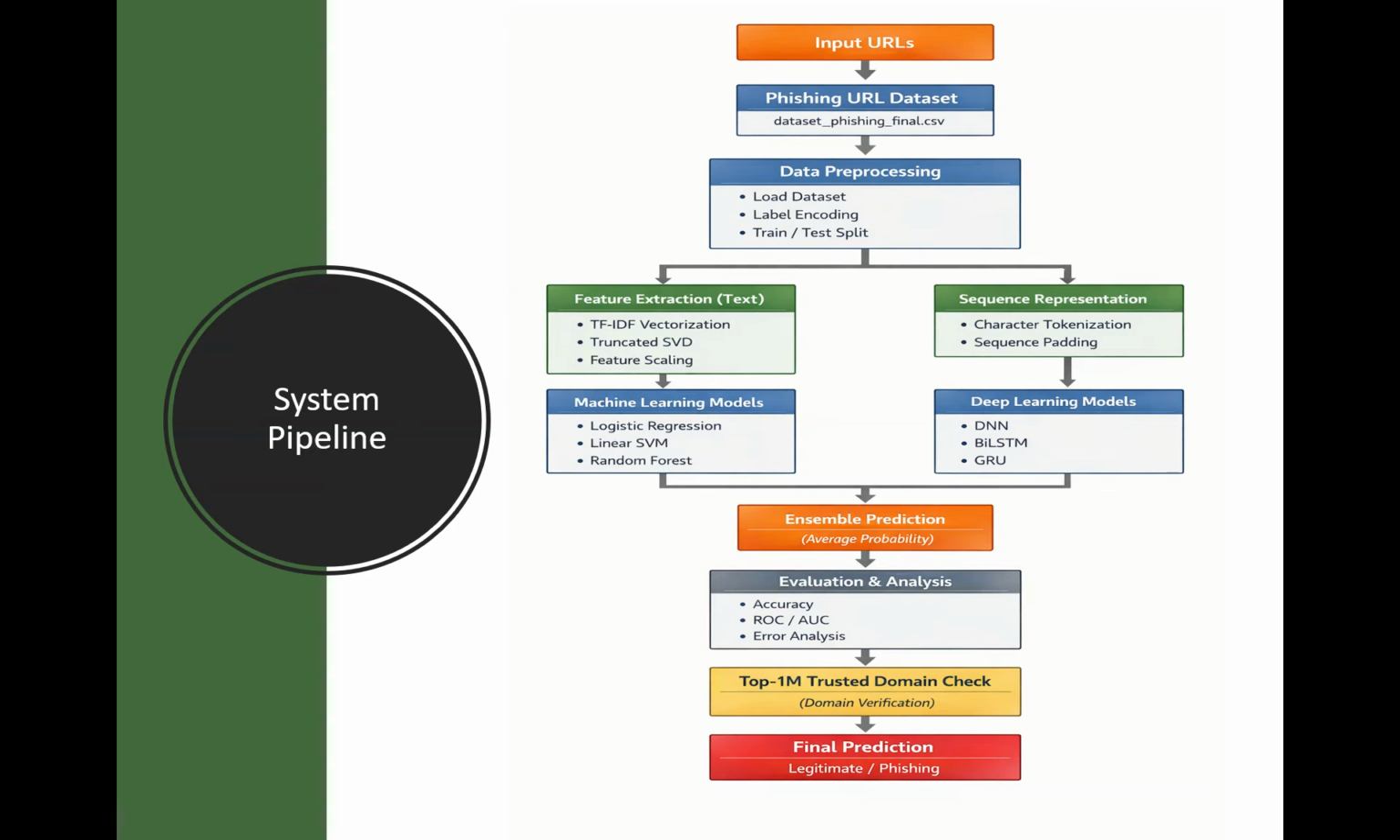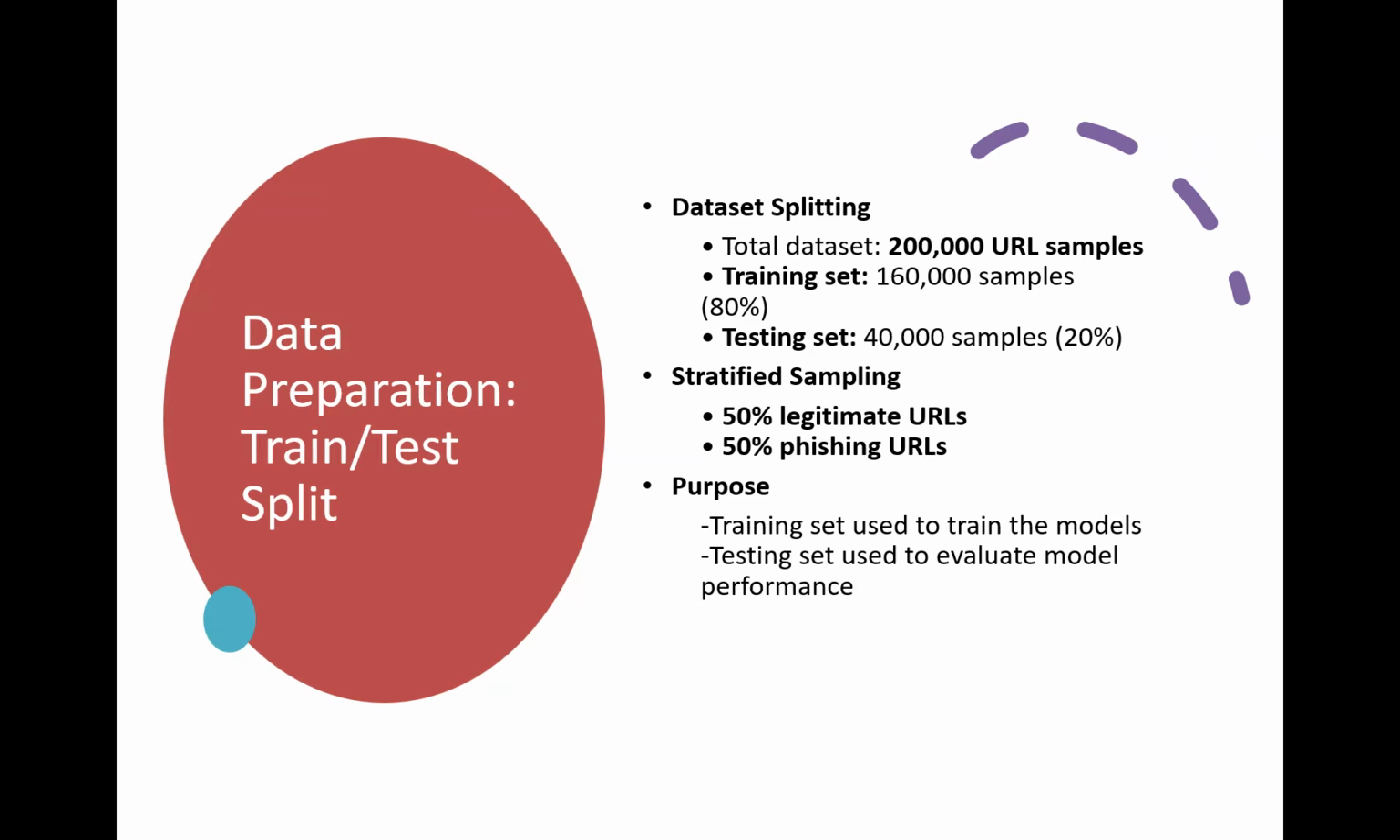This diagram shows the phishing detection process. It begins with an input URL. After preprocessing, features are extracted using the TF-IDF or sequence method. Then machine learning and deep learning models are applied. The results are combined using an ensemble approach. The model is evaluated using accuracy, ROC-AUC, and error analysis, followed by a trusted domain check to produce the final phishing or legitimate classification. The dataset was split into training 160,000 and testing 40,000 sets using stratified splitting, ensuring balanced phishing and legitimate URLs for reliable evaluation.